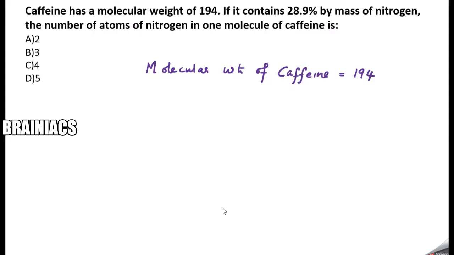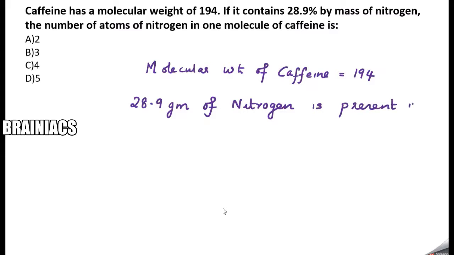Now, next thing they are telling, if it contains 28.9 percentage by mass of nitrogen. What does that mean? That means that 28.9 gram of nitrogen is present in 100 gram of caffeine. Now we know that it is percentage, that's why I am saying 100 gram of caffeine.